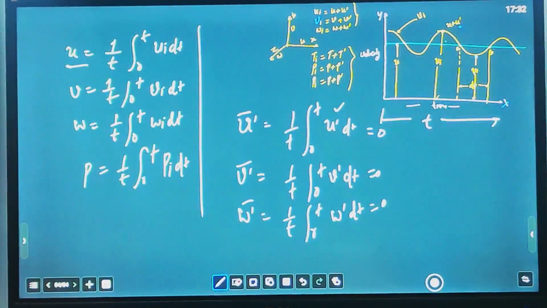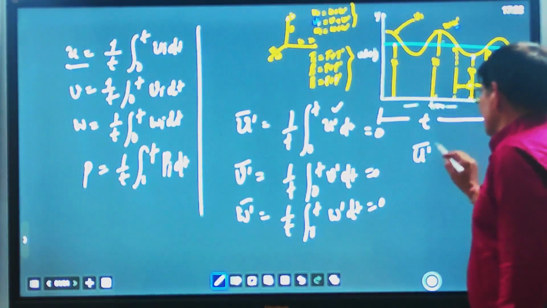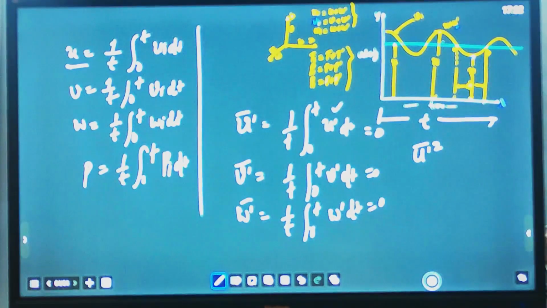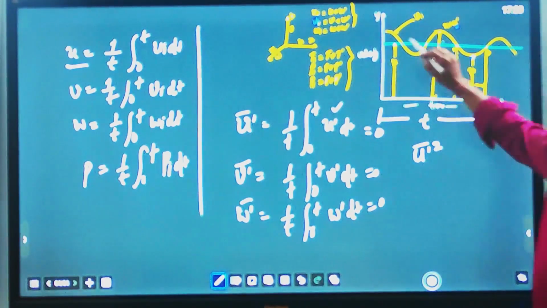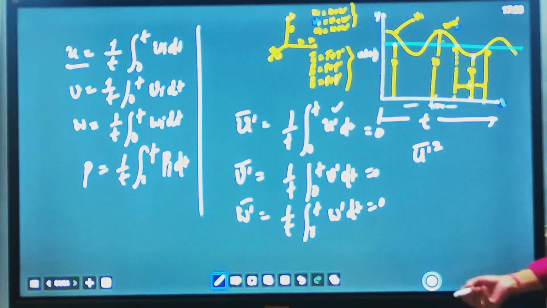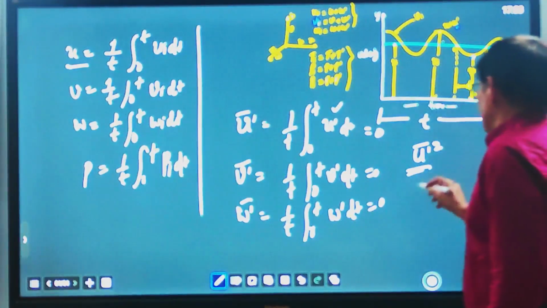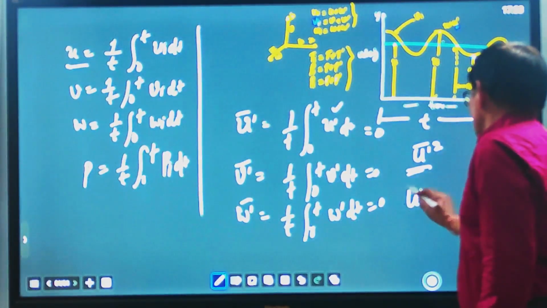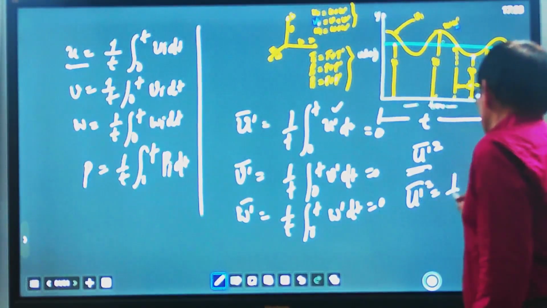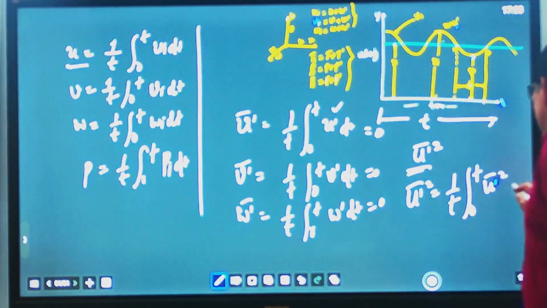But what is not 0? That is u dash square average. The square of the fluctuating component will not be 0, because minus square and plus square are always plus, so this value is never 0. So if we integrate u dash square, that equals 1 by t, integral from 0 to t of u dash square dt.